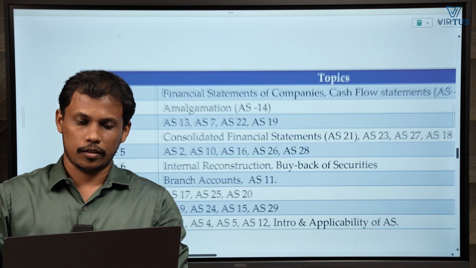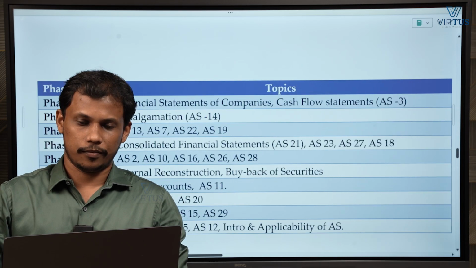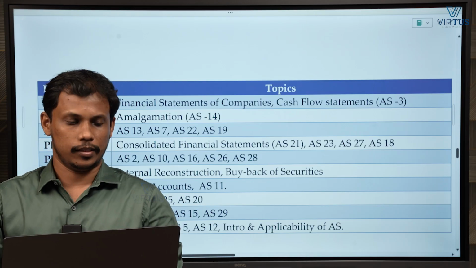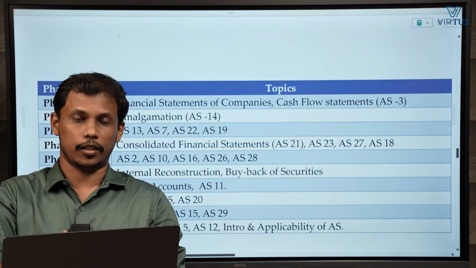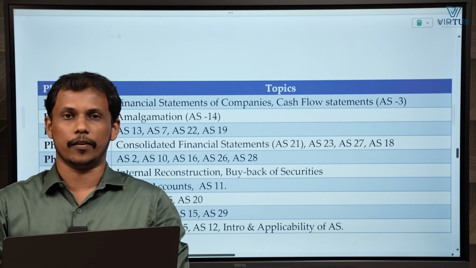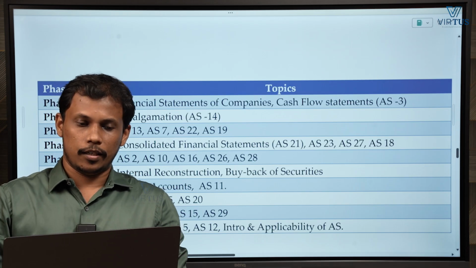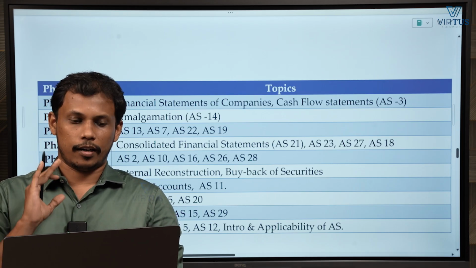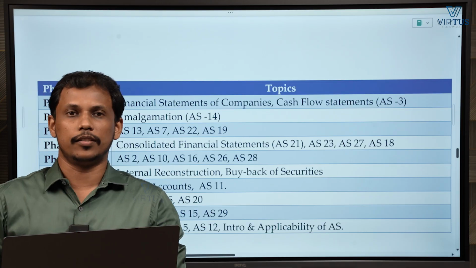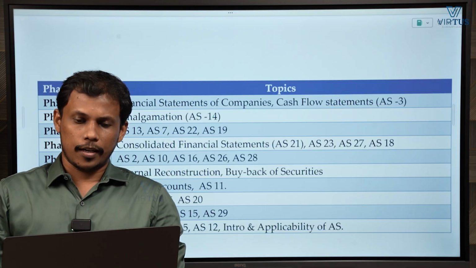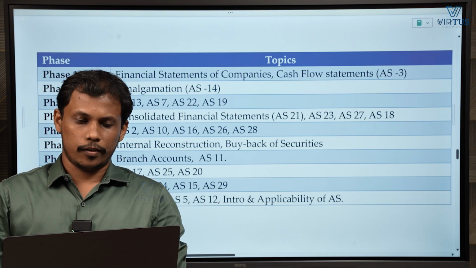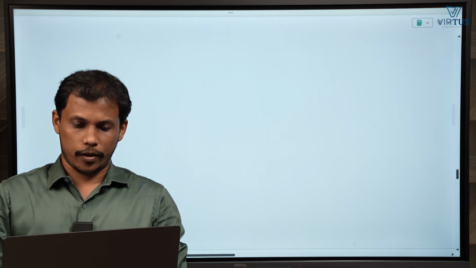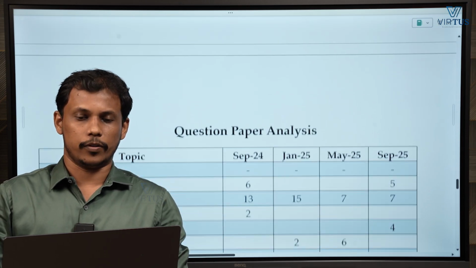So this is the summary of how we are going with the different phases. Maybe you can take a screenshot of this. This is the summary of the different phases. In this way, I recommend you to study 100% of the syllabus. Now moving forward, we can go to the analysis of the question paper.